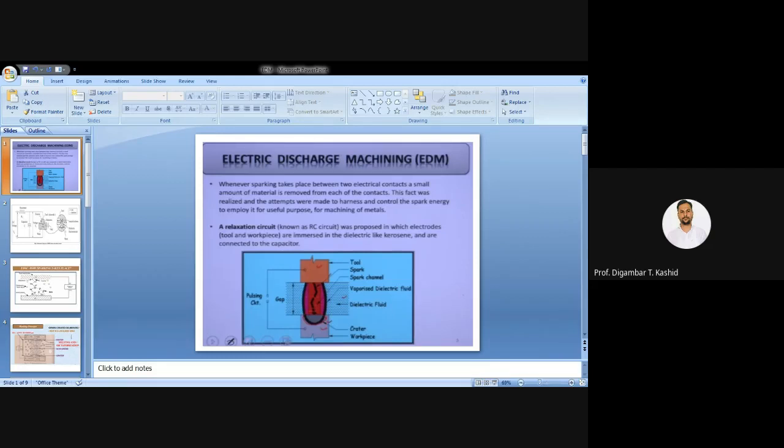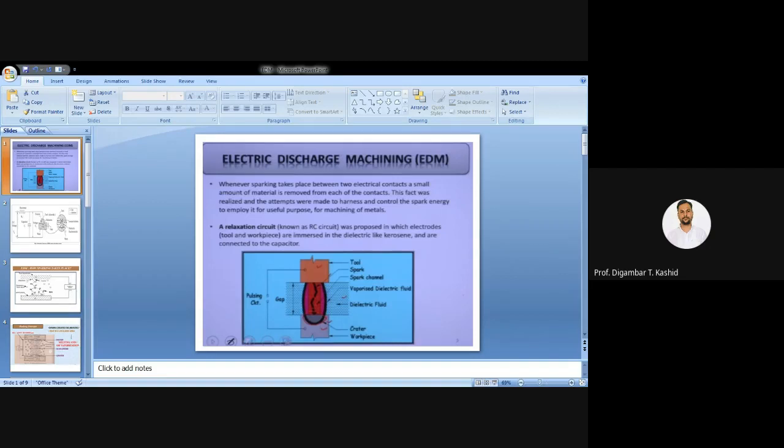Here you can see in this diagram, which I have shown in this slide, we are applying electric energy. That means we have the DC power supply and the pulsing circuit. You can see it here. Yesterday I was showing another diagram, and today I came with this diagram also, for better understanding. So here we are applying electrical energy in the direct form, and it is used for the removal of the material.